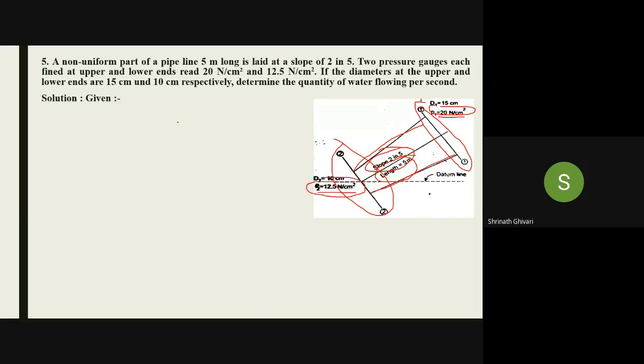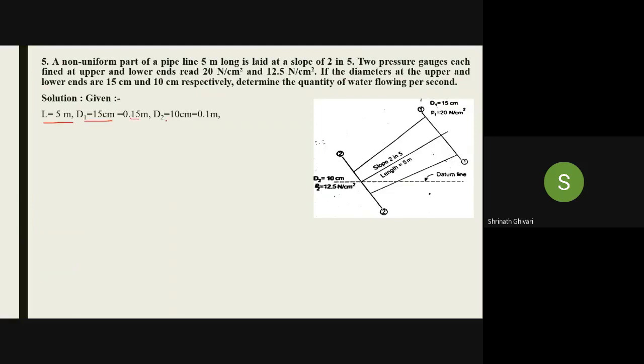What you have to determine, quantity of water, means Q, rate of flow. That is Q you have to determine. Now, what all things are given over here? Length is given, diameters are given in centimeter, to be converted into meter.